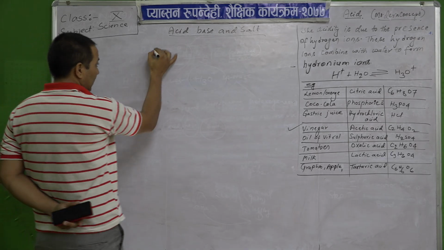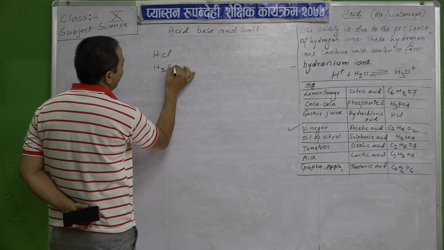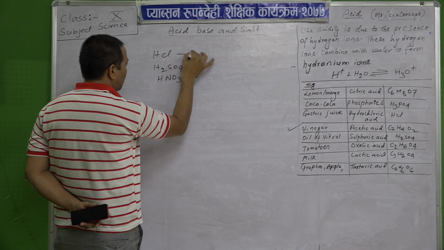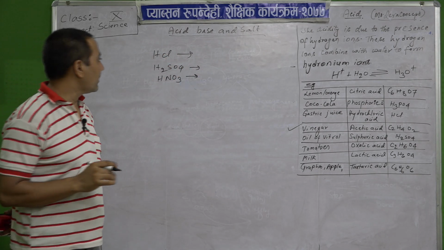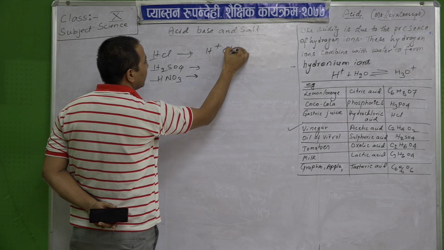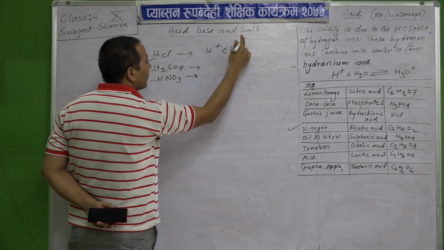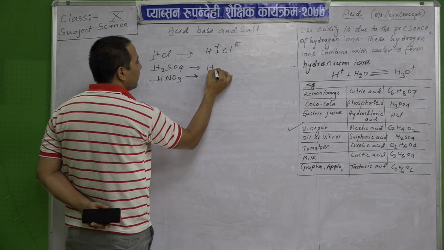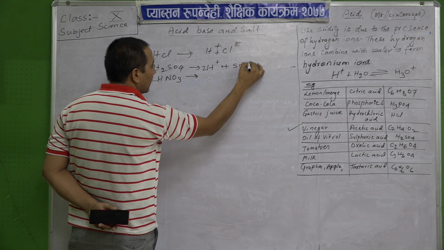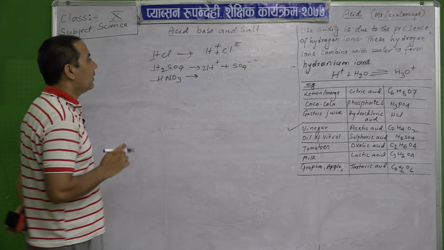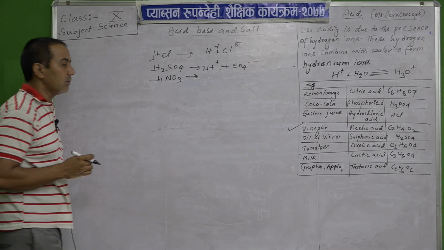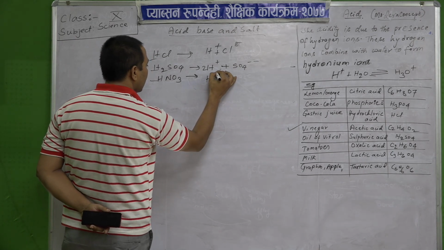Let us take some other examples of acids. HCl, H2SO4, nitric acid, HNO3. These are the acids. When they dissolve or break down, HCl produces hydrogen ion and chlorine ion. When this breaks down, it produces what? And plus, okay, it is 2 because the 2 sulfate ions are there, therefore it produces 2 hydrogen ions. Likewise, that is,